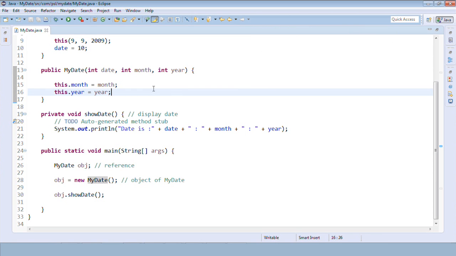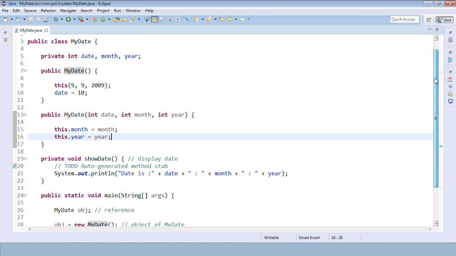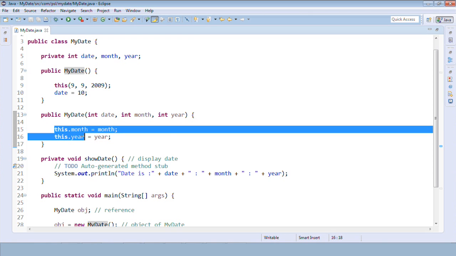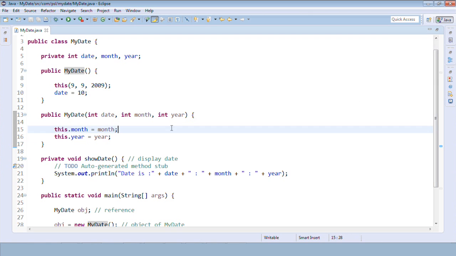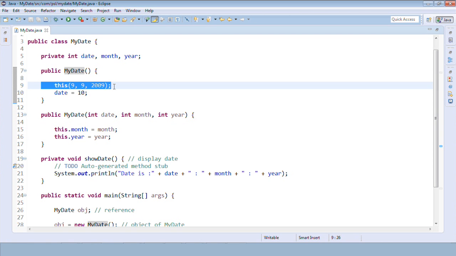So this is very simple. There are three uses of this. The first is that it points to the current object, to persist the state of an object. Second is to remove the problem of shadowing, as we have seen. Third is for constructor chaining, giving a call to one constructor from another constructor.